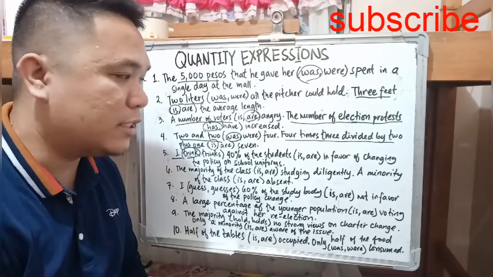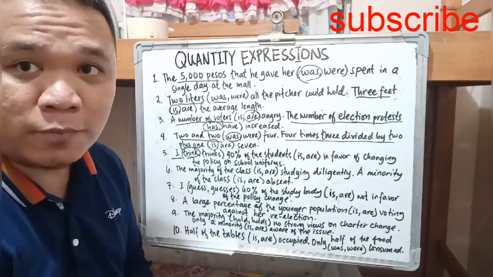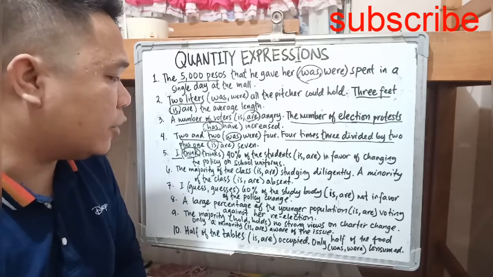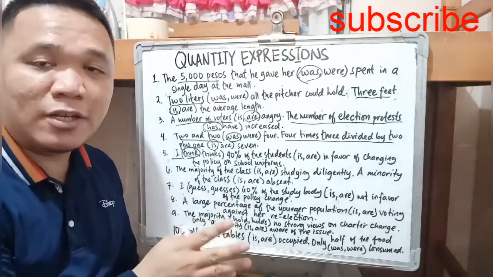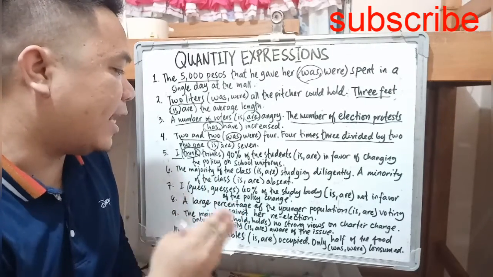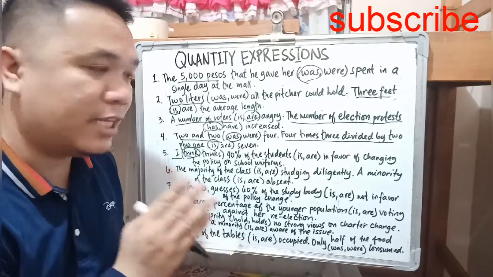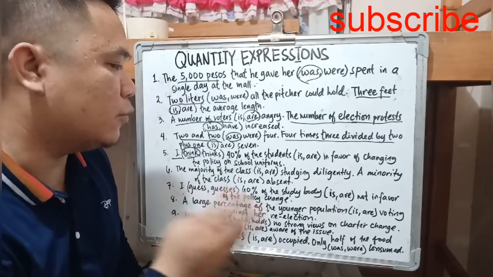40% of the students are in favor of changing the policy on school uniforms. Now, as you can see here, there's an embedded clause. What do you mean by embedded clause? If there is an inserted I think that, that is an introducer of the clause, 40% of the students.